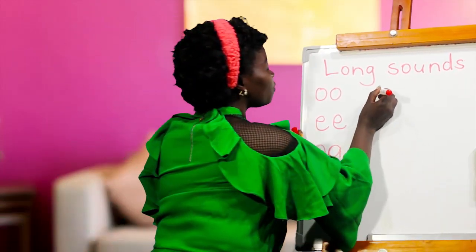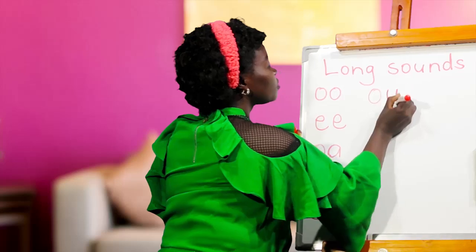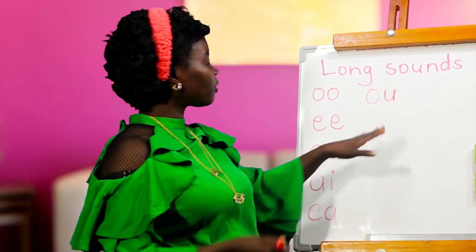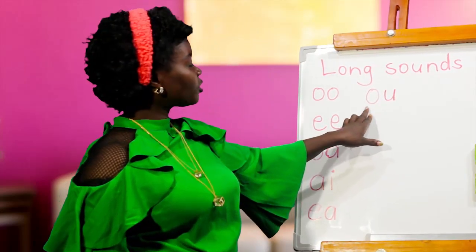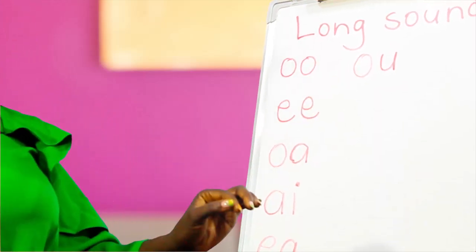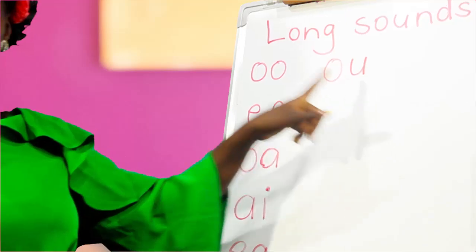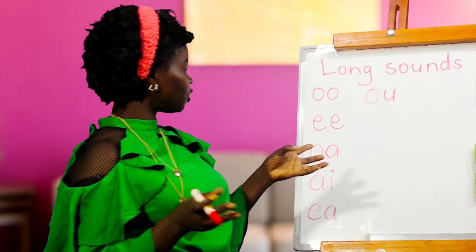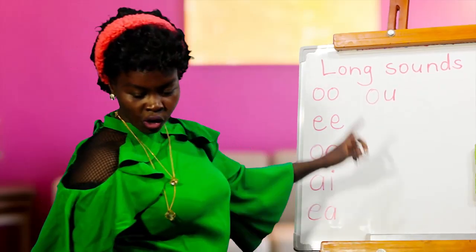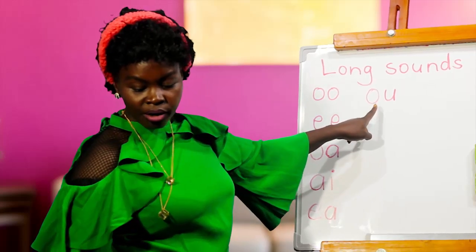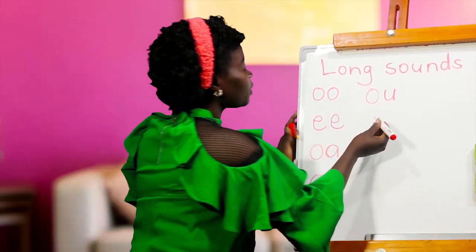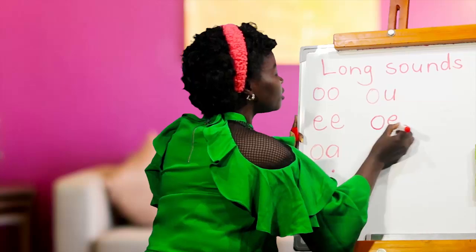Then we have this long vowel, that sound. So how are we going to say this sound? We're going to say ow, ow, as in the word house, mouse, and so many other words that you're going to get from me, okay? So this is also a long vowel sound. Then we have another one here.